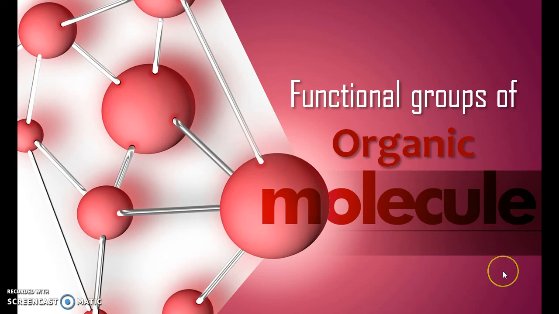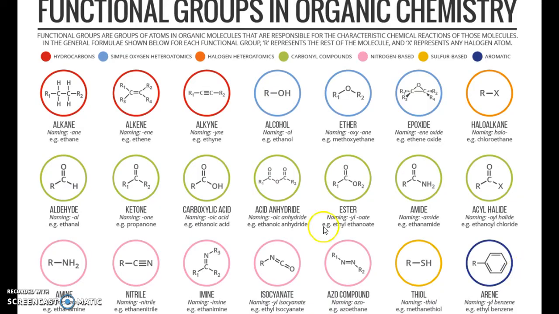Good morning, students. In this session we are going to discuss functional groups of organic molecules and their nomenclature. Organic molecules are broadly classified based on the functional groups, such as hydrocarbons, oxygenated compounds, nitrogen based compounds, and thiols. Let us discuss the hydrocarbons. Hydrocarbons normally segregate into three categories. One is alkanes, alkenes, and alkynes. And the oxygenated compounds are segregated into more than 10 categories.